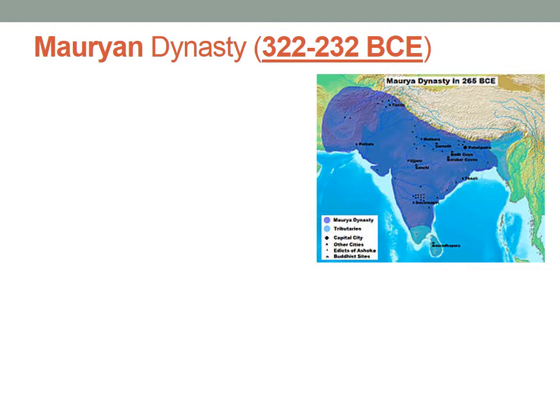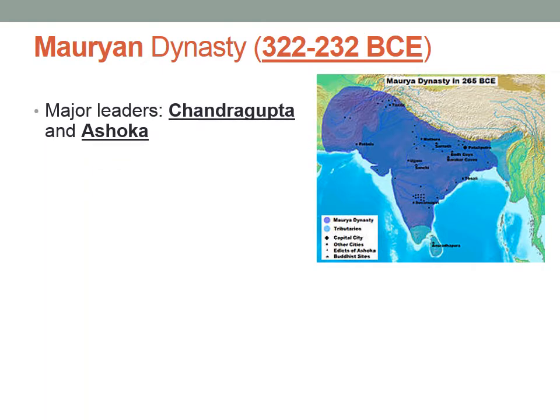However, the dynasty fell after Ashoka's death, and so we'll have a period of a few hundred years until we have the Gupta dynasty. On the next map, you're going to see areas where Ashoka's rock and pillar edicts were put up, so pay attention to that.